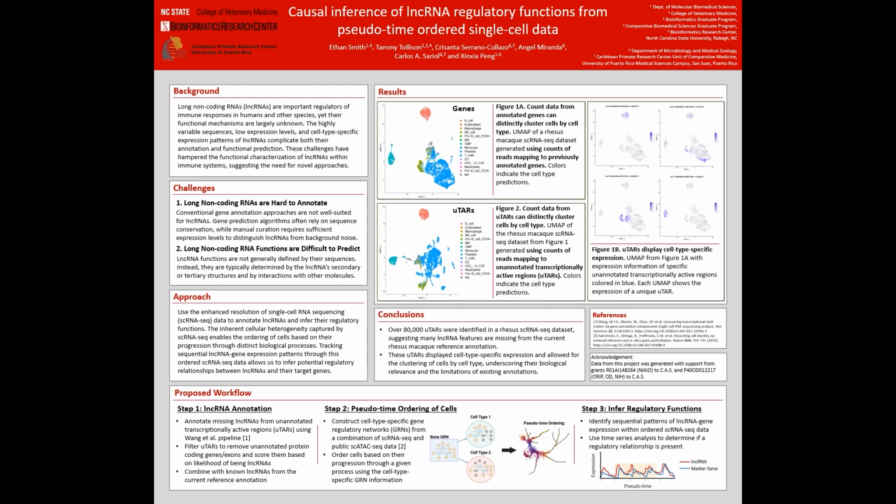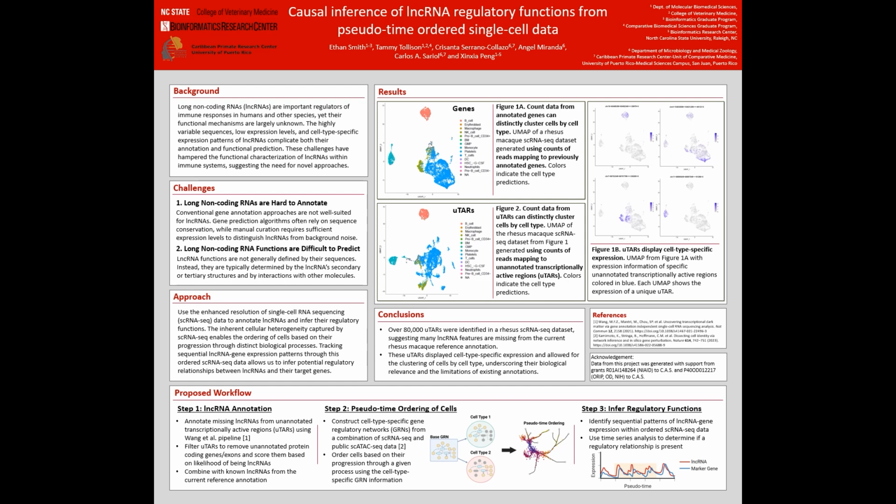In this dataset, we searched for regions of the genome with transcriptional activity that lacked annotation in the current rhesus macaque reference. To accomplish this, we used a pipeline similar to the one described by Wang et al., referenced in our proposed workflow. For our purposes, we refer to these regions as unannotated transcriptionally active regions, or UTARs.